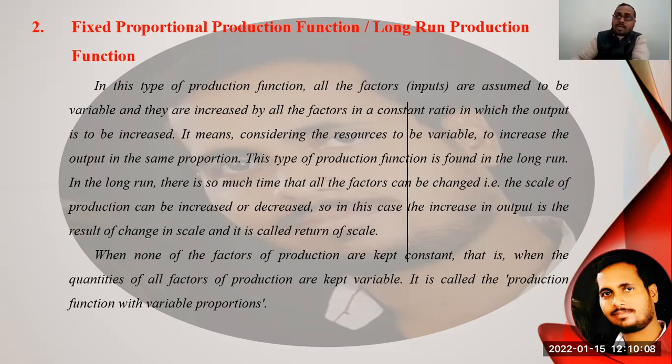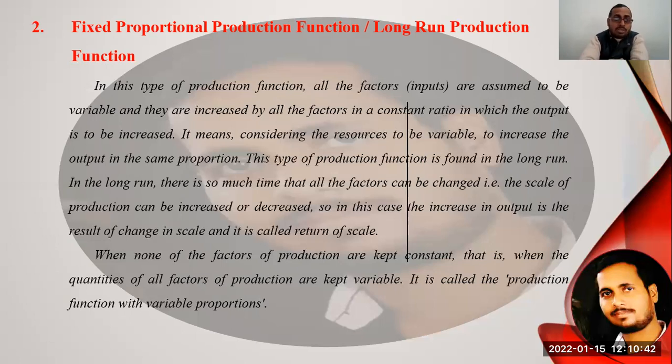In this type of production function, all the factors like inputs are assumed to be variable, and all the factors are increased in a constant ratio in which the output is to be increased, and that ratio belongs to the short run best combination. It means considering the resources to be variable to increase the output in the same proportions. Students, this type of production function is found in the long run.